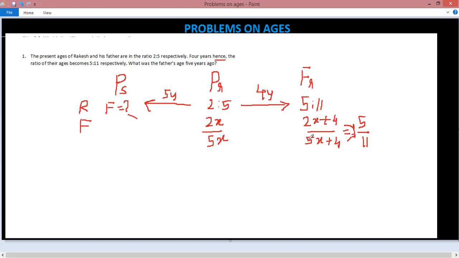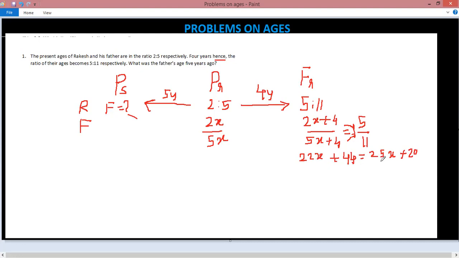Now this is 5 into 2x... 11 into 2x is 22x plus 11 into 4 is 44. 5 into 5 is 25x plus 5 into 4 is 20.